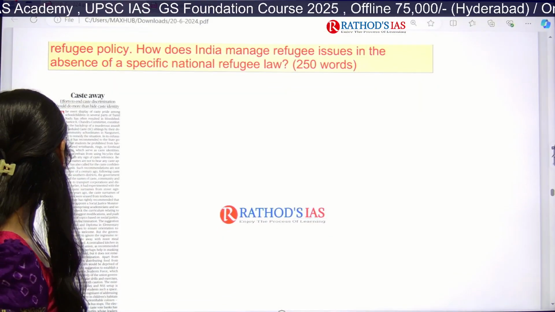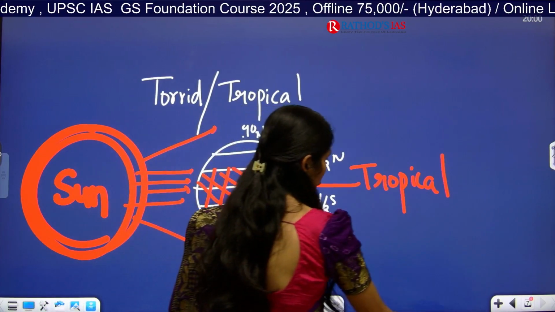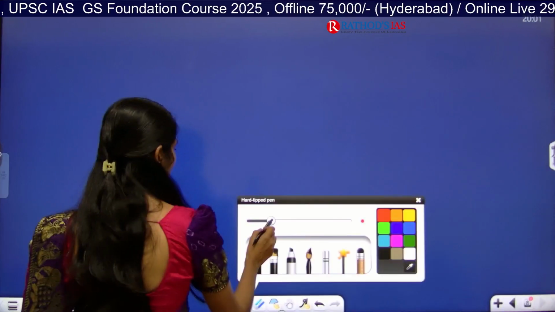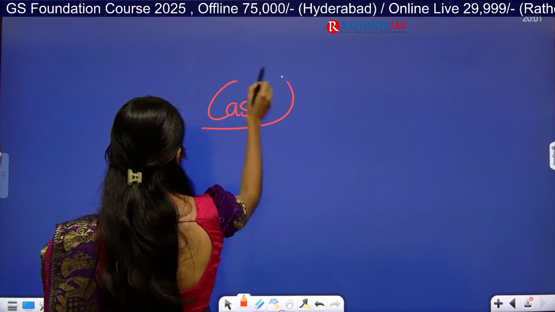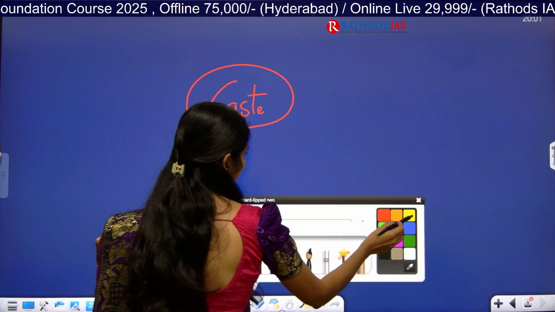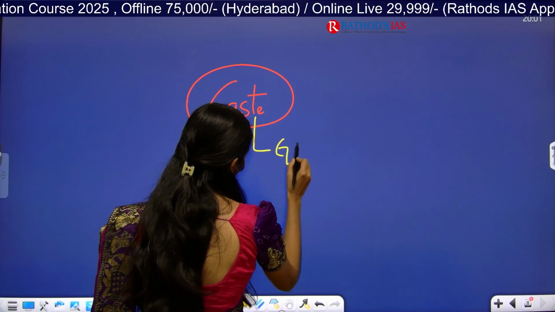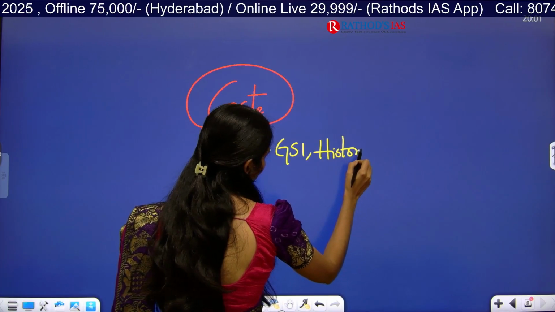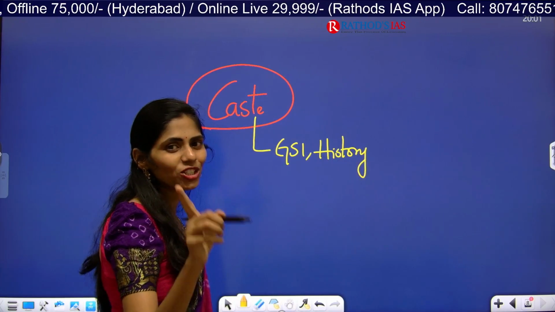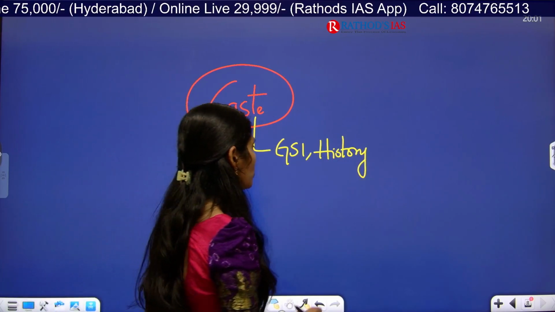It is about caste. Okay, I have to give you dimensions here. This article is talking about the caste system. So where can we fit this article in our syllabus? If you see GS Paper 1, under history, especially under ancient history.